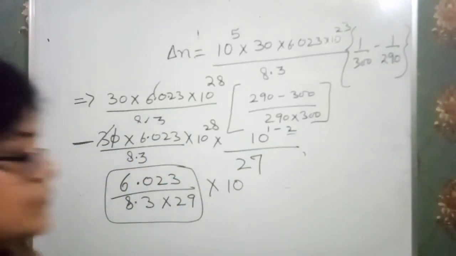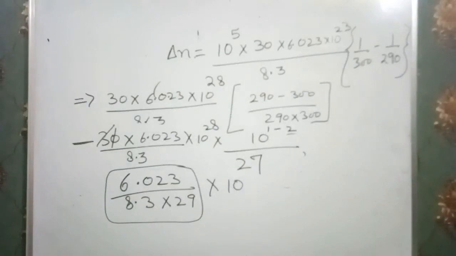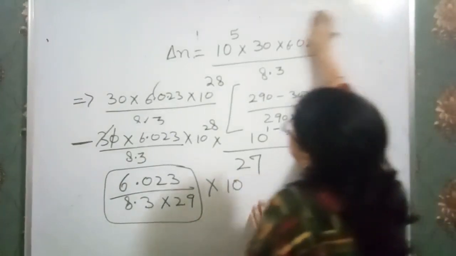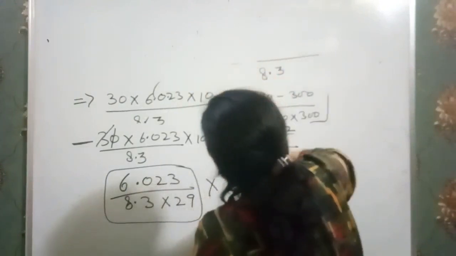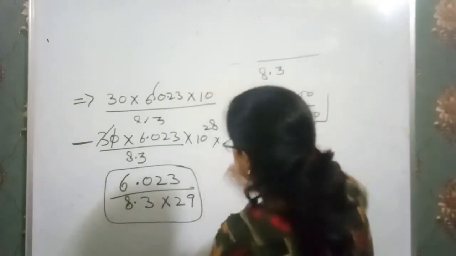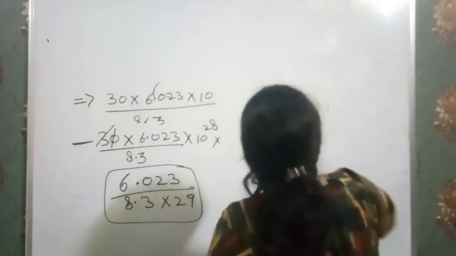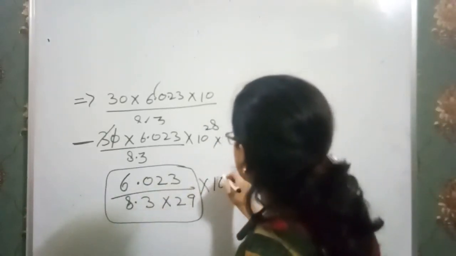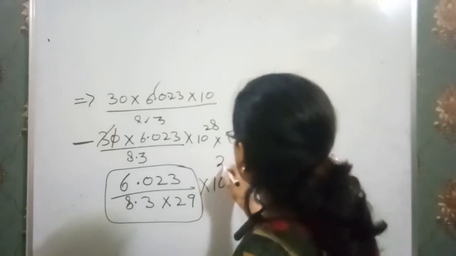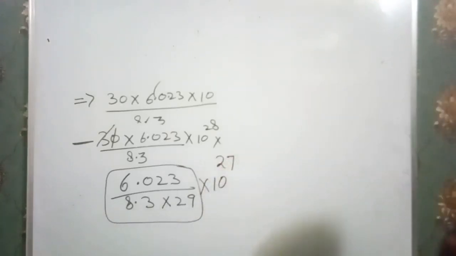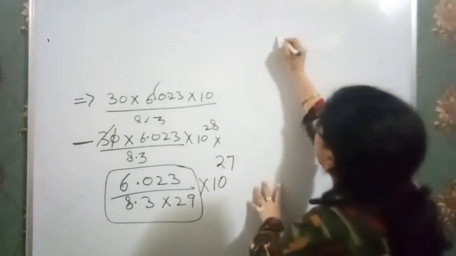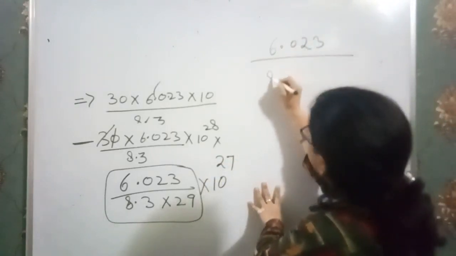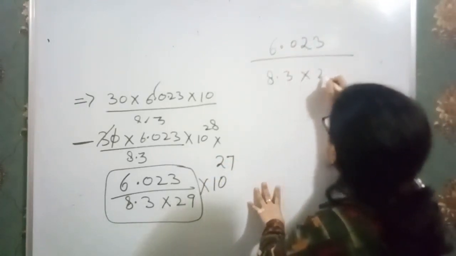Okay, just go and solve. I am going to do these types of questions also, because some children may have problems solving this. So here we have 10 to the power 27. Now I am going to solve 6.023 into 8.3 into 29.